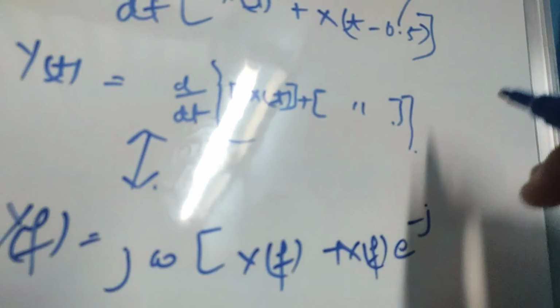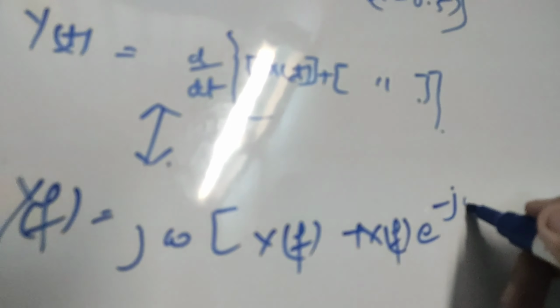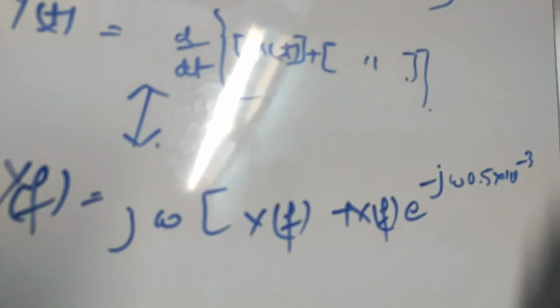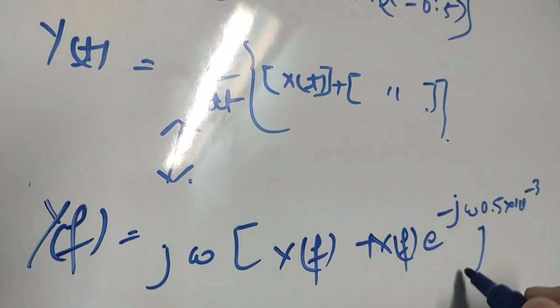Here it is 0.5 milliseconds, so omega times 0.5 into 10 to the power minus 3. Okay, so this will be the system.